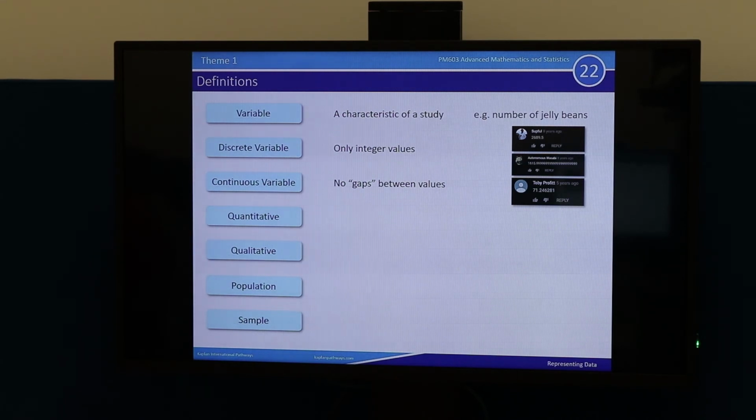What does quantitative mean? In fact, the next two go together, quantitative and qualitative. What do they mean?